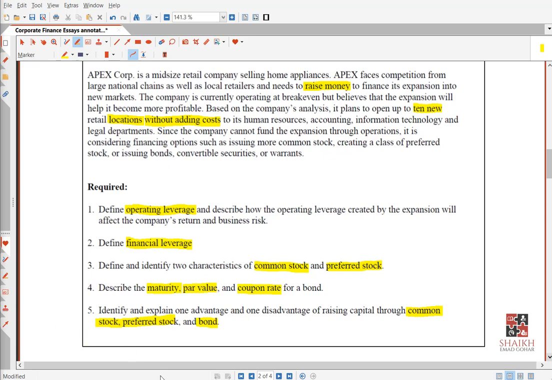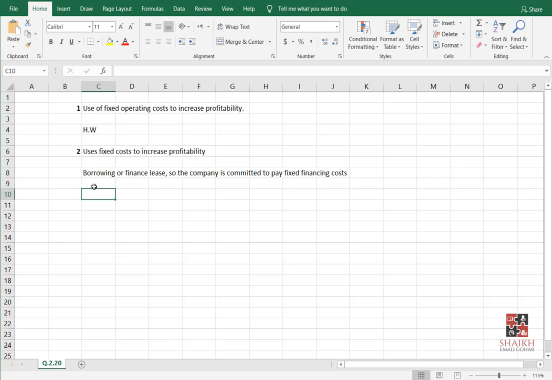So this whole discussion you can write. No, you will not write it. You will just define the financial leverage. In financial leverage, we talk about borrowing and how much is the fixed element in those borrowings. Can the company handle it with its earnings or not? If yes, very nice. If not, shareholders will be concerned and there is a risk that the creditors will take over the company, and many other things. So please write yes in the chat box if 2 is fine with you. We will go for 3.